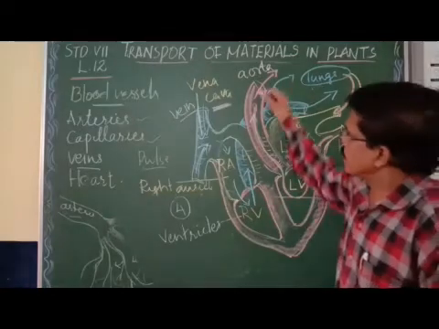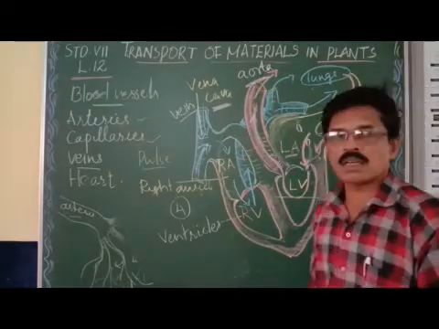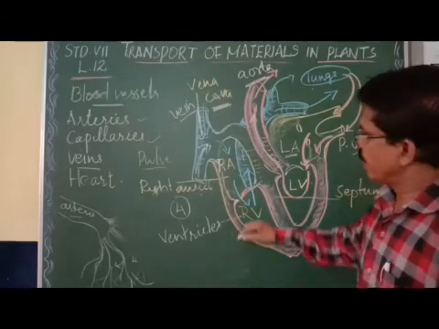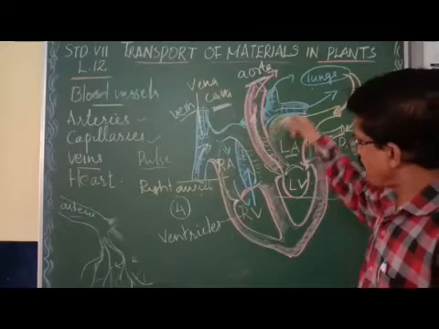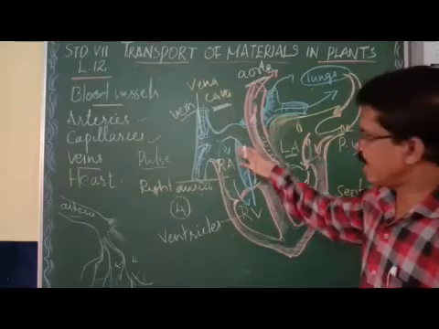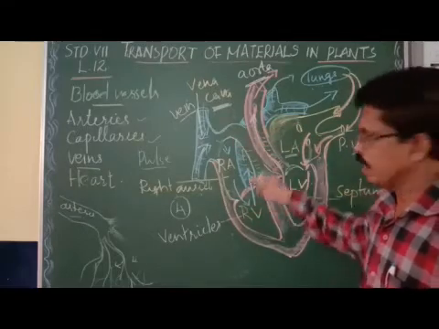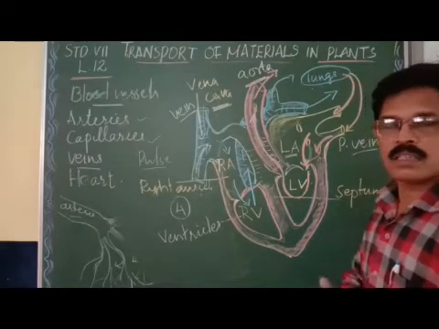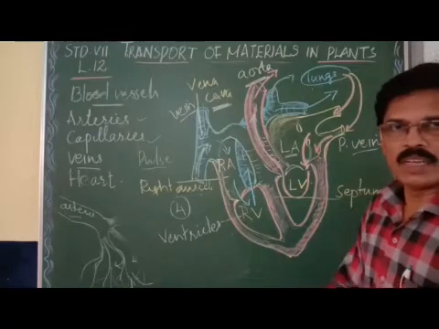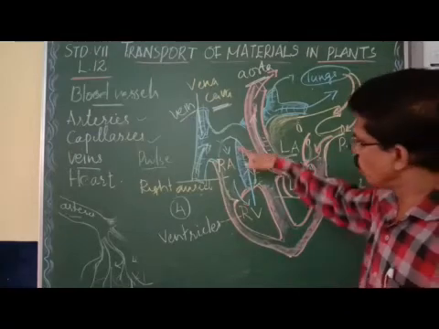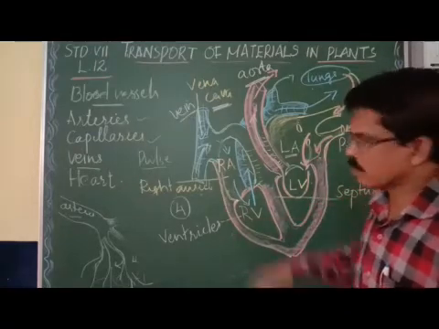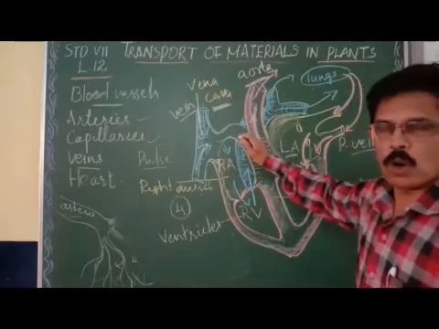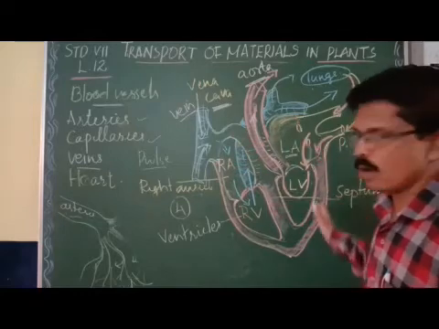And this is the largest artery in our body. Which is the largest artery? Aorta. Okay? So in this way, the blood flows in two sides, two directions. Right side, deoxygenated blood. Left side, oxygenated blood. So when the heart beats one time, these two flows happen. On the right side, the blood flows in this direction, deoxygenated blood, and on the left side oxygenated blood.